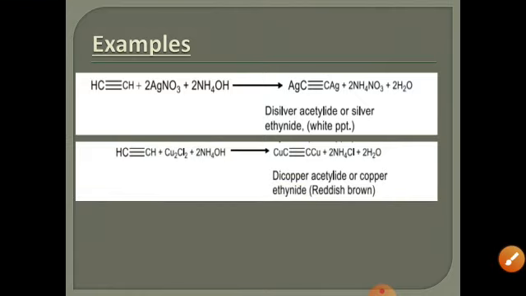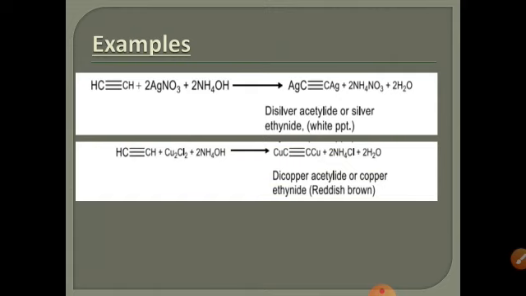Similarly, if we have acetylene treated with cuprous chloride in the presence of ammonium hydroxide, then these two hydrogens are replaced with copper. Copper and silver both are heavy metals. So if these two are replaced with copper, then dicopper acetylide or copper ethanide is produced, which is reddish brown in color. So a reddish brown precipitate is formed if we treat acetylene with cuprous chloride, and a white precipitate is formed if we treat acetylene with silver nitrate.